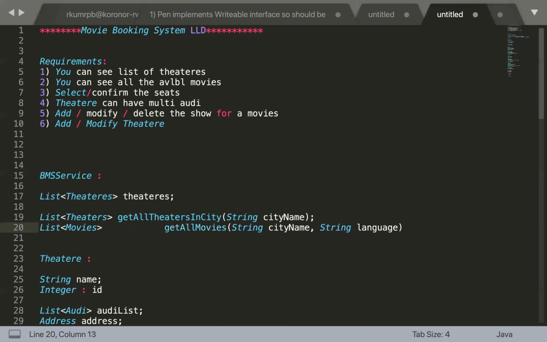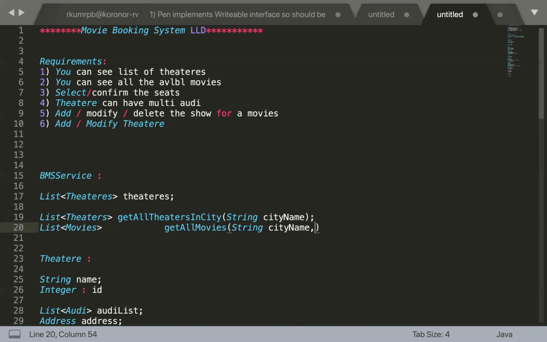List of movies. Now I'll tell you one of the things. Probably language also will be put as part of the filtration. If you want, as per the discussion, it can very well be a part of the API. Genre definitely no, but language can come as part of this. If you want to decide the flow in such a way that you select the language as well, it will come as a parameter, else no.